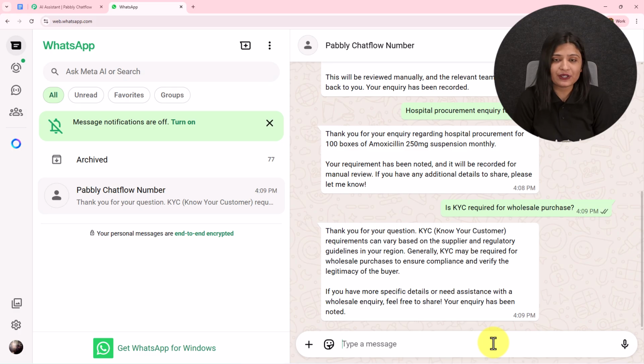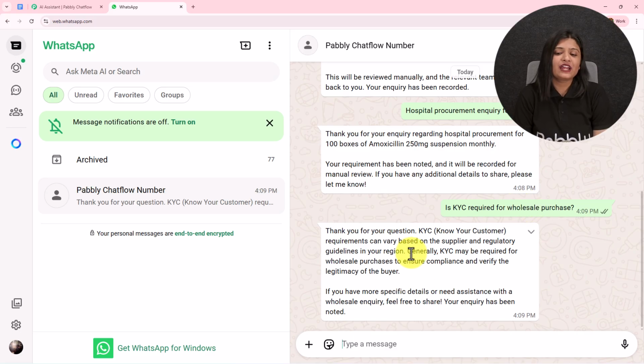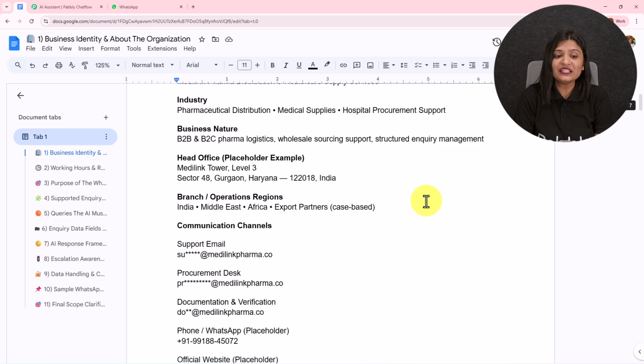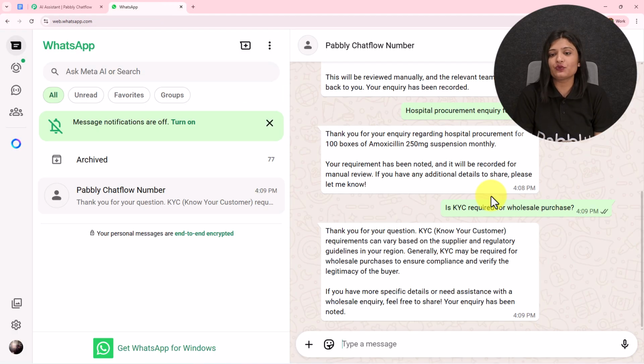So here, whatever question I am asking, whether it is related to medicinal inquiry or a general inquiry, my AI agent is replying to me actively and accurately, and this is how I have created this AI agent using Pabbly Chatflow. I have trained my AI agent to reply to our customers with the help of the knowledge base which I have created in Google document, and with the help of this particular detail which I have entered in this particular document, it is answering to all my query.